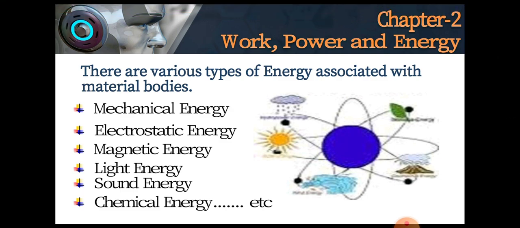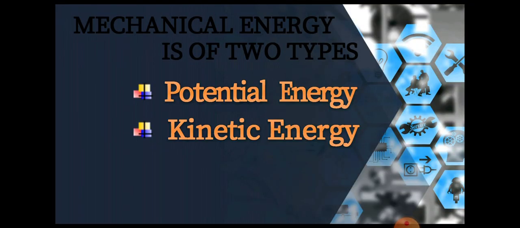Nature has provided us energy in various forms, namely mechanical energy, electrostatic energy, magnetic energy, light energy, sound energy, chemical energy, and so on. Now let's focus only on the mechanical energy. The energy possessed by a body due to its state of rest or of motion is called the mechanical energy. Mechanical energy is of two types, potential energy and kinetic energy.